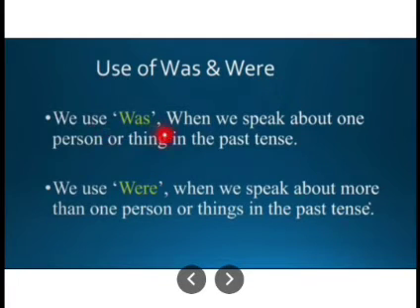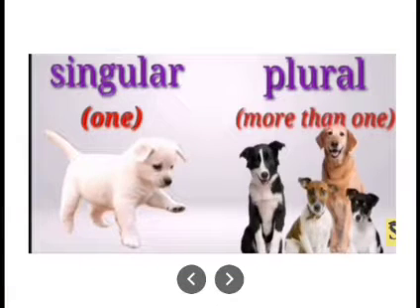We use was when we speak about one person or thing in the past tense. So, was is used to denote a singular noun. And if the action has taken place in the past, if you are talking about the thing which has happened in the past and that too dealt with one person, then we use was. Whereas we use were when we speak about more than one person or thing in the past tense. So, were is used to denote a group of things that happened in the past.